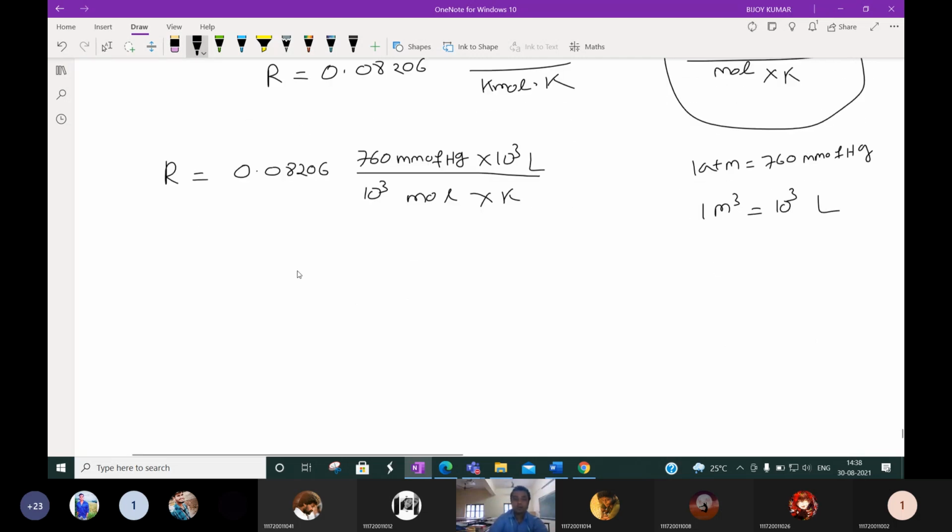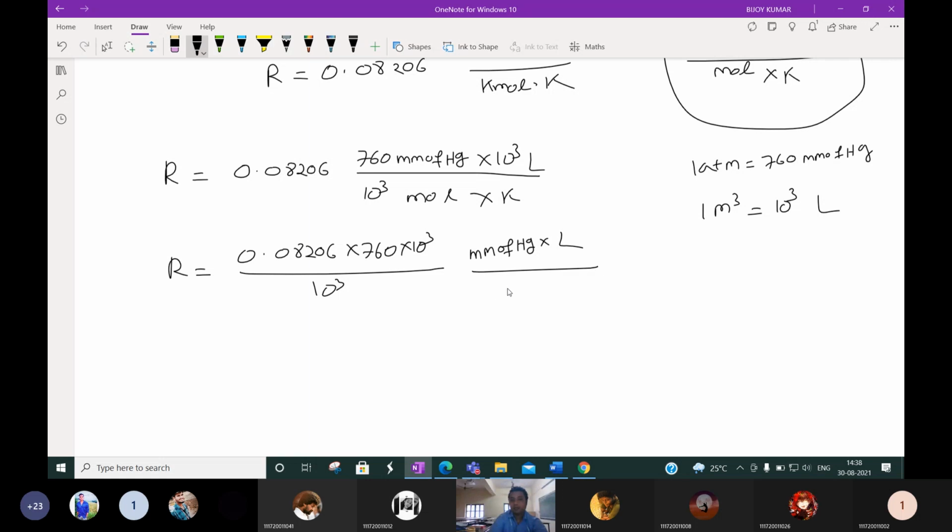Okay, so now the new value of R will be 0.08206 into 760 into 10 to the power 3 by 10 to the power 3 mm of Hg into liter by mole into Kelvin.